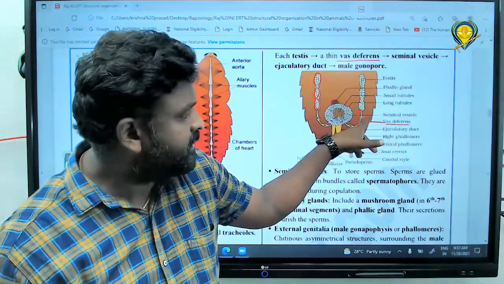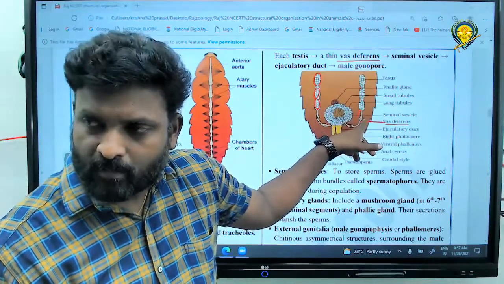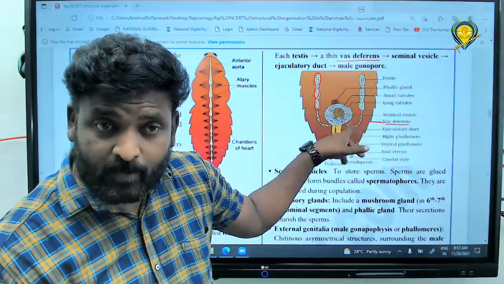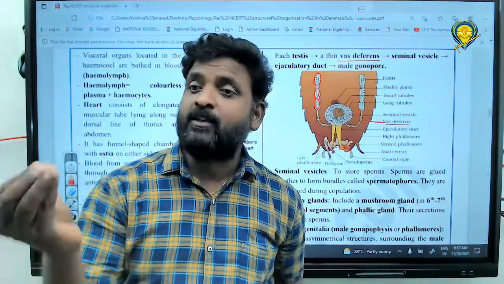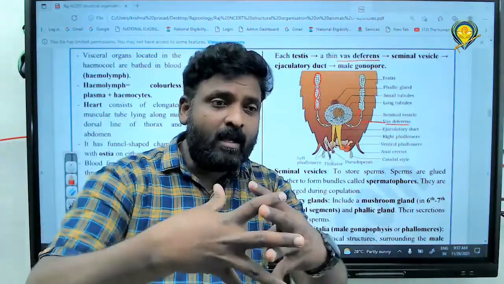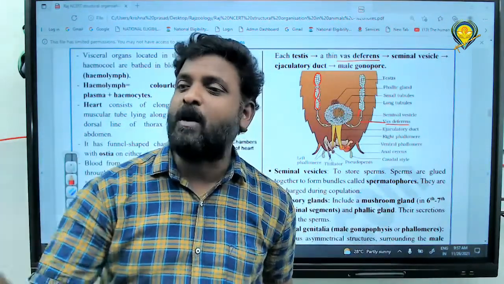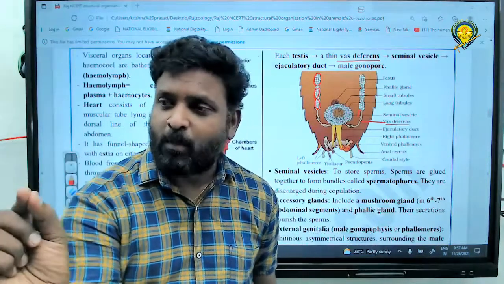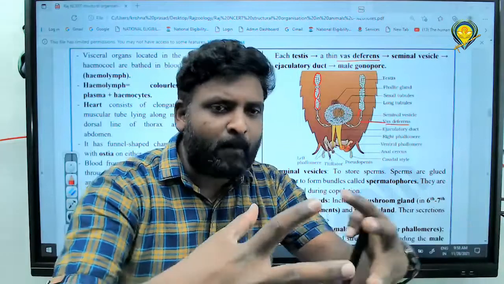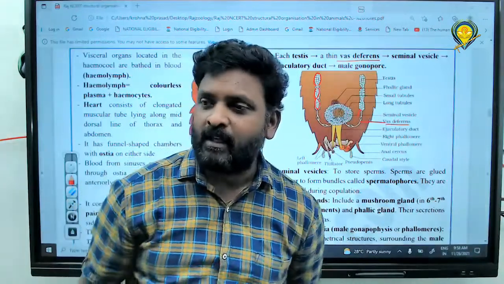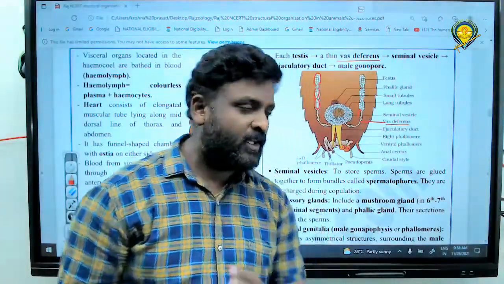Sperms, which are carried out by the vas deferens. The vas deferens opens into the seminal vesicle. Whenever sperms reach the seminal vesicle, they are bundled, and that is called spermatophore. That is, the sperms went individually, but after reaching there, all the sperms joined together into one bundle. What is it called? Spermatophore. That's it.